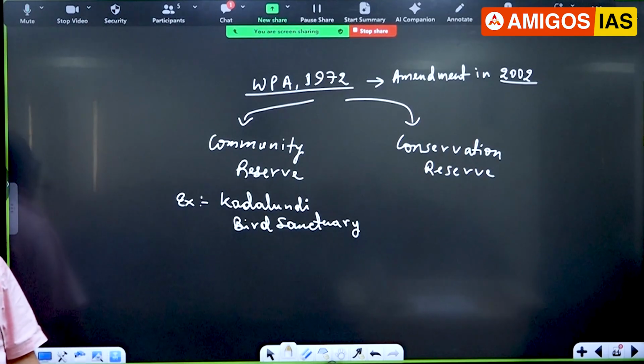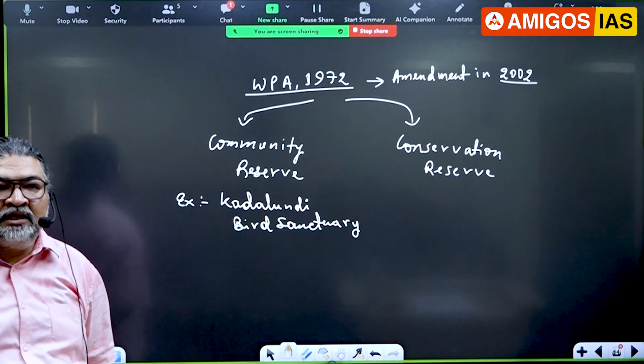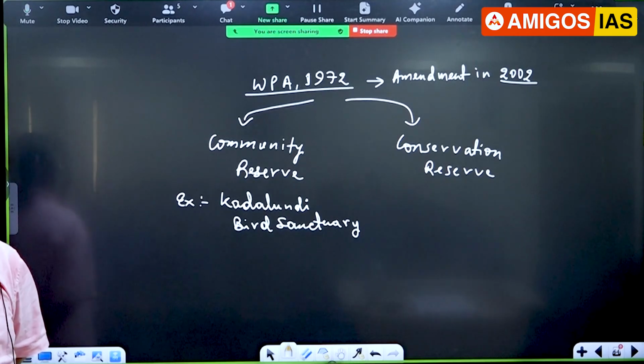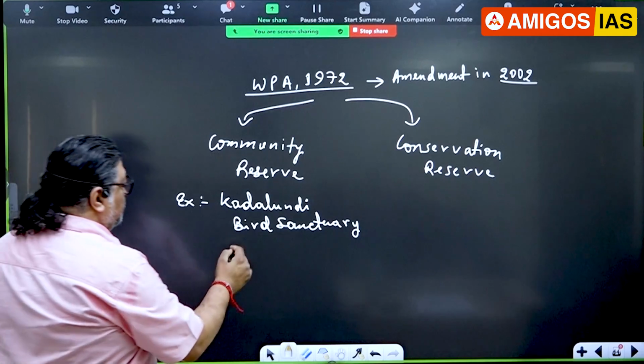That is in Calicut, Kozhikode, Kerala. There is the Kadalundi Bird Sanctuary. It's a community reserve. What does that mean? When you visit that area, you will find villages there. I'll give you another very good example.